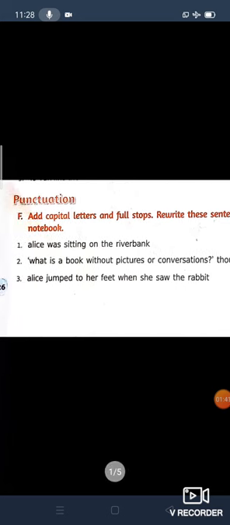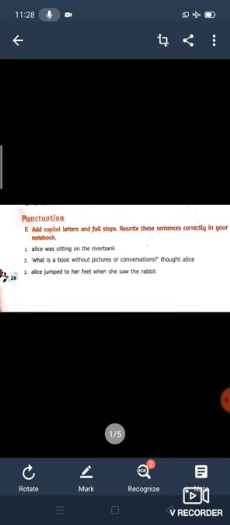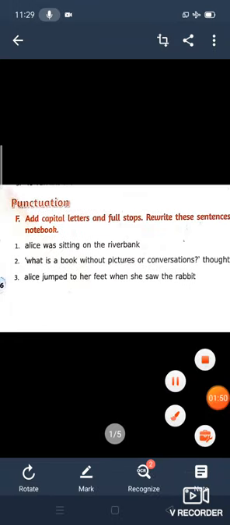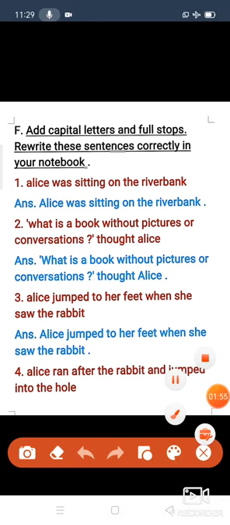So with the help of punctuation marks, here we have to add capital letters and full stops to rewrite these sentences correctly in the notebook. So let us go, children. Look at here, I have written it in a different place. So the first question is, Alice was sitting on the river bank. Children, can you check it here? No full stop and no capital letter has been added in the question, but in the answer I have started the sentence with a capital letter and ended with a full stop.